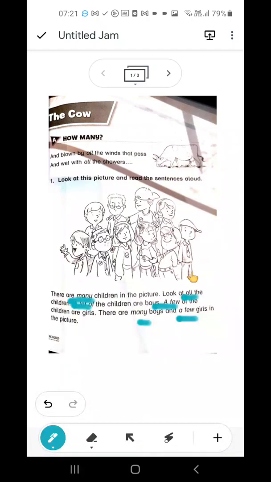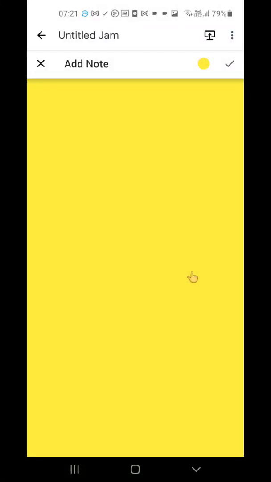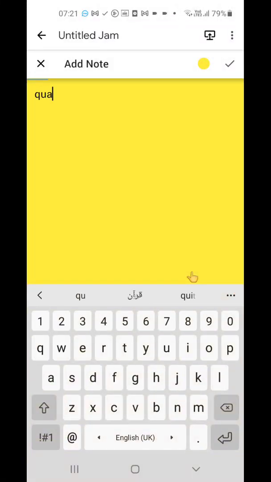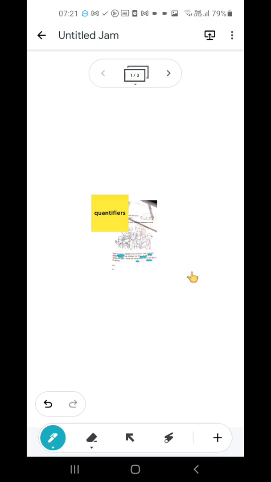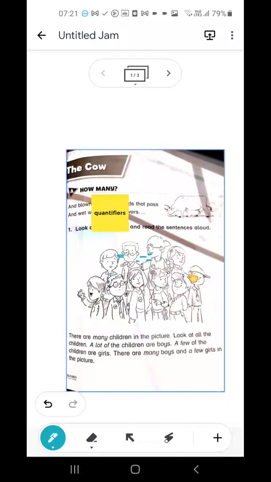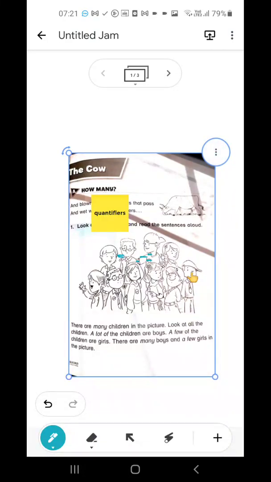All the words which tell us about the number or the quantity of something, we call them quantifiers. What do we call them? Quantifiers. I know this term is quite unfamiliar to you.